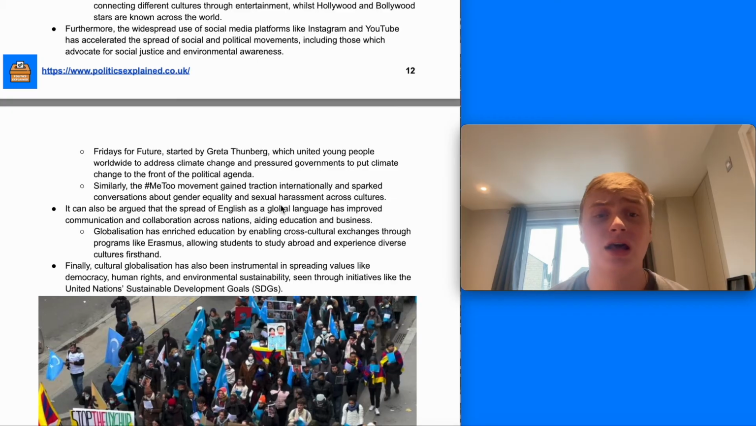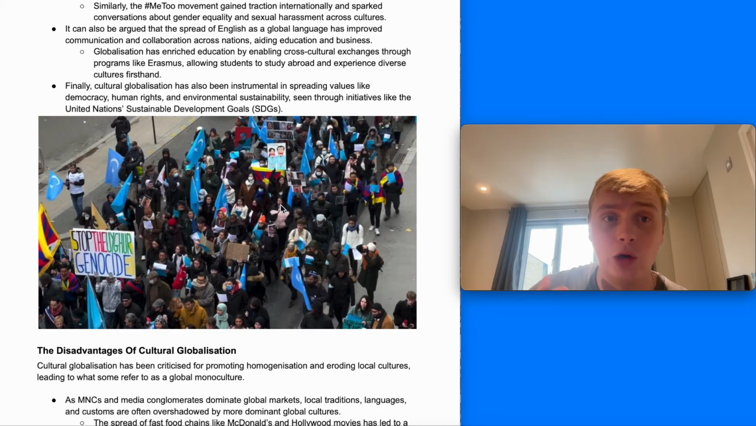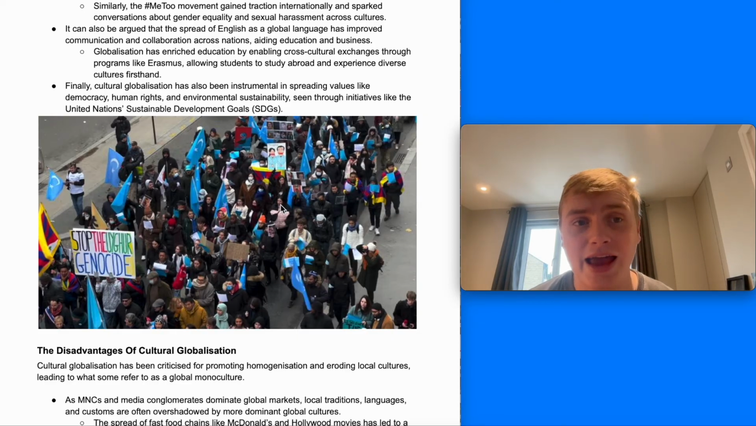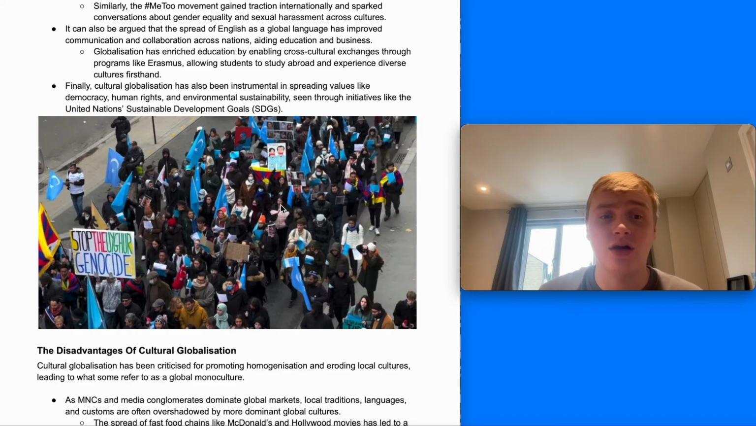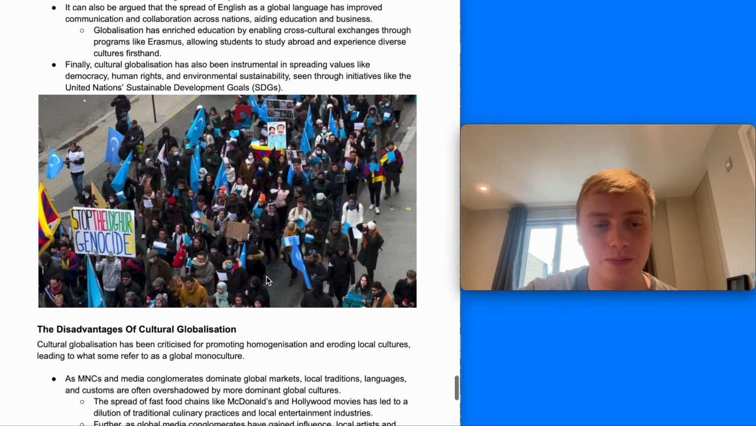Similarly, the Me Too movement gained traction internationally and sparked conversations about gender equality and sexual harassment across cultures. It can also be argued the spread of English as a global language has improved global communication and collaboration across nations, aiding education and business. And it can also be argued that it's linked to political globalization, but cultural globalization, particularly through social media and the interlinking of different cultures and communication networks, has allowed for values like democracy, human rights, and environmental sustainability to spread quite quickly, and that's influenced politics as well.